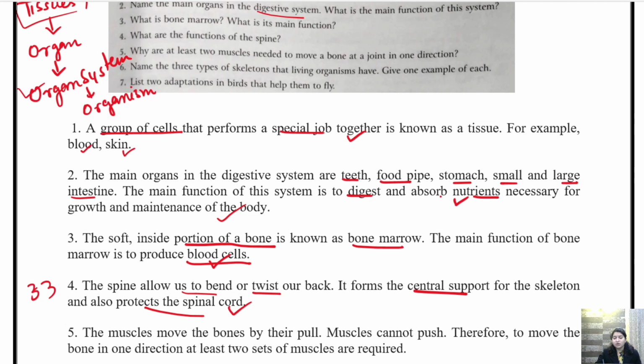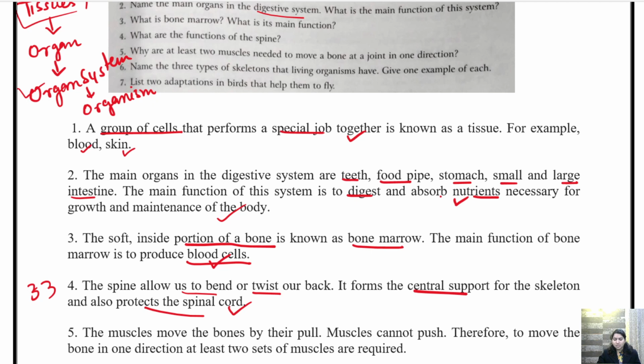And why is the spinal cord important, children? Because the spinal cord is directly connected to our brain. Okay, so all the functions of the brain are regulated through the spinal cord. Okay, so this you will study in the higher classes. What is the connection between brain and the spinal cord?